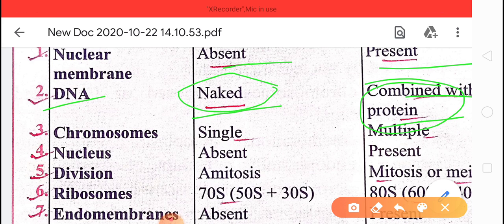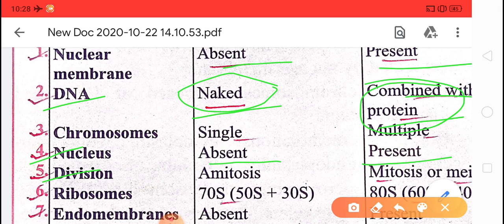Third, chromosome. In prokaryotes, basically a single chromosome is found, but in eukaryotes the chromosomes are found in pairs and multiple chromosomes are found. Nucleus is absent in prokaryotes and present in eukaryotes. Division: we have seen that in prokaryotes single cell organisms are found, like bacteria and blue green algae.